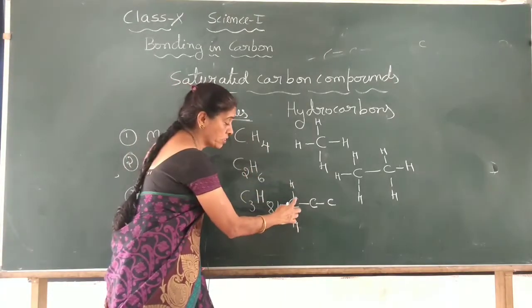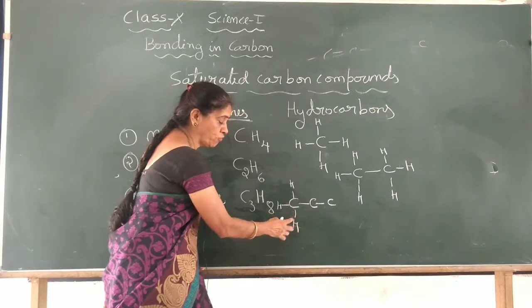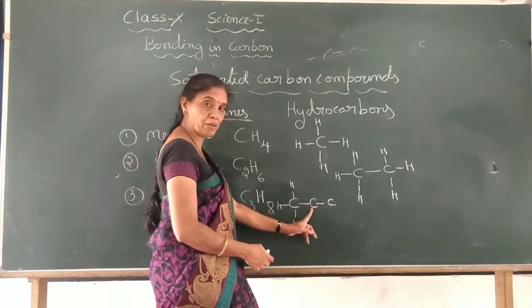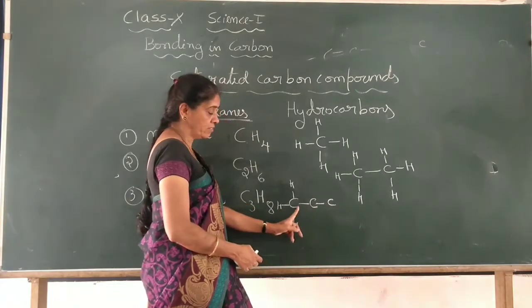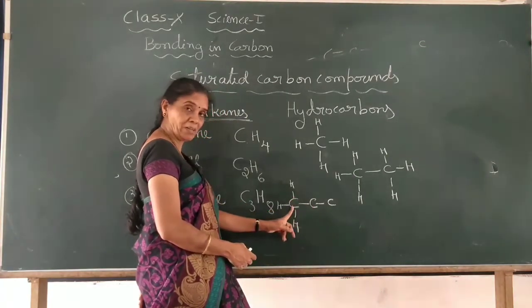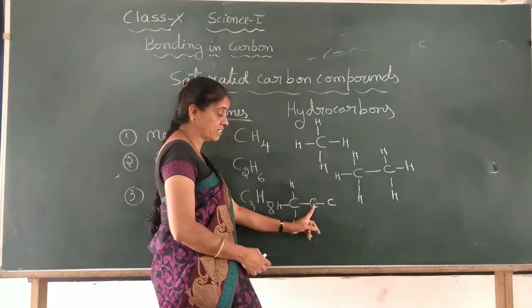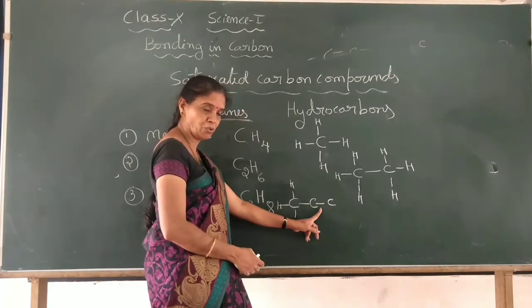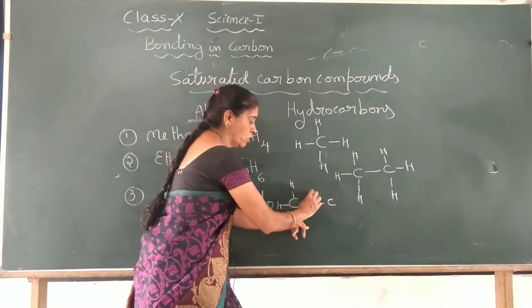So 4 covalent bonds this carbon should have. 1, 2, 3, 4. I have shown it in the structural formula. Now if you consider this carbon, it has a single bond with this carbon atom. It also forms another single bond with the next carbon atom. So 2 bonds are already formed out of 4. So 2 more you have to show as covalent bonds.